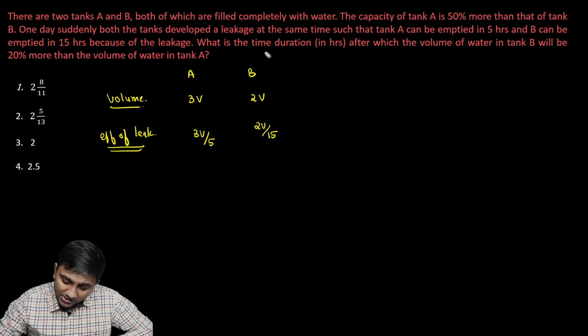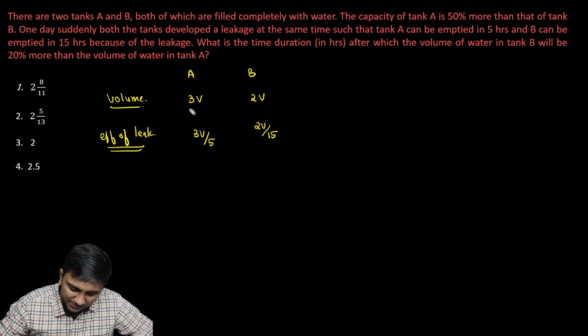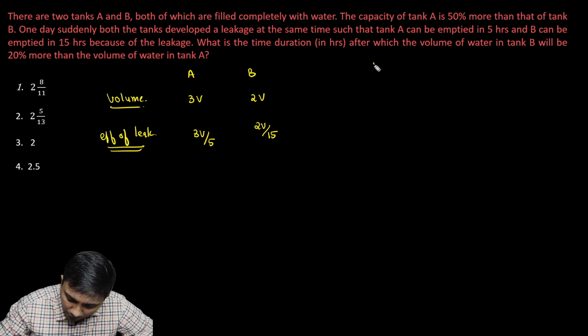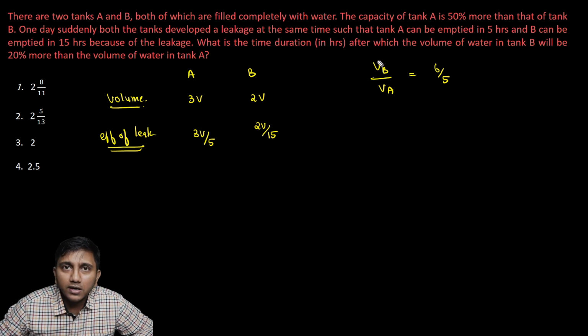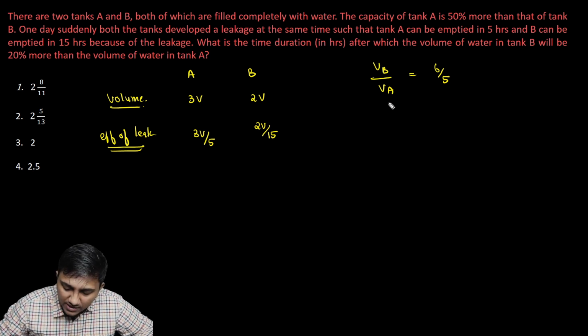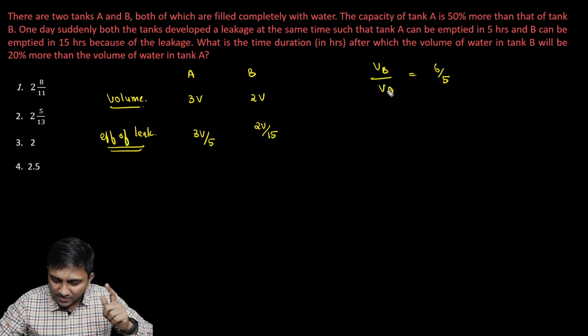What is the time duration after which the volume of water in tank B will be 20% more than the volume of water in tank A? So volume of water in tank B by volume of water in tank A should be in the ratio 6 by 5. Now that represents 20% more, right? When the numerator is 20% more than the denominator, I can write it as 6 by 5. Now let's get an expression for VB by VA.